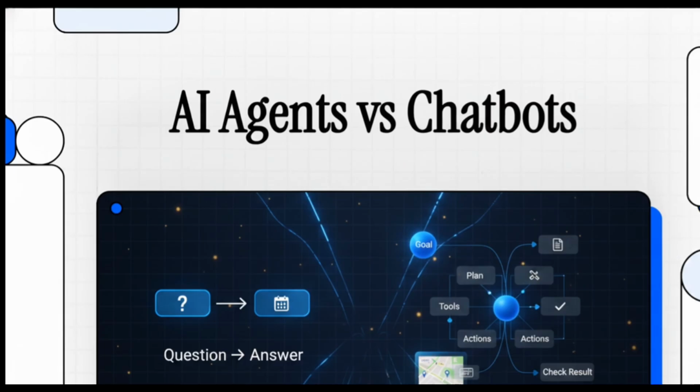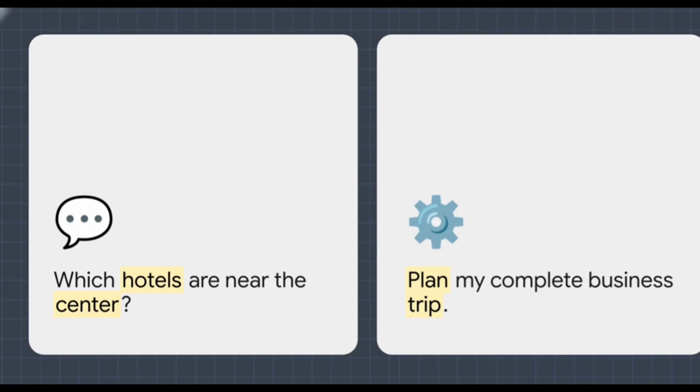Well, that is exactly what we're exploring in today's Explainer, the real difference between an AI chatbot and an AI agent. Notice the massive shift in expectation here. A standard interaction gets you an answer to a single question. But what if you gave a broader goal?